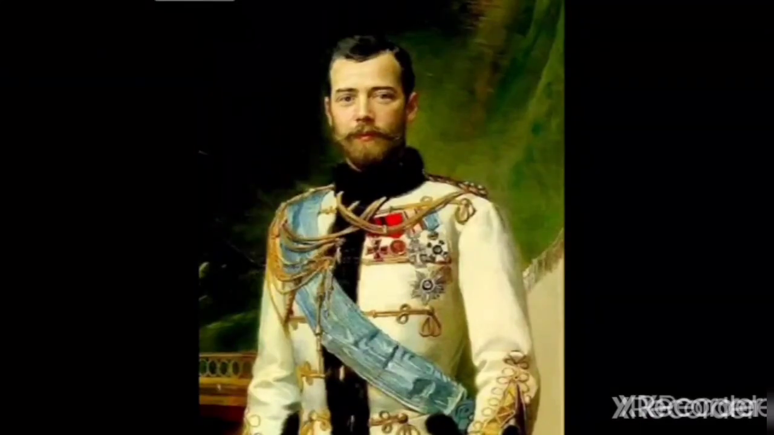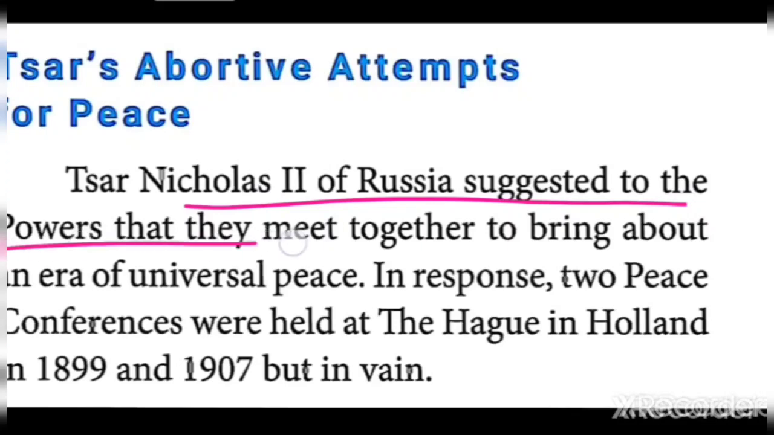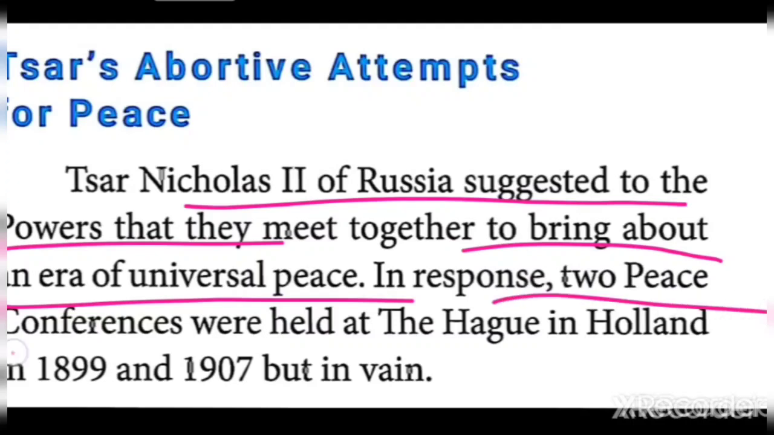What did he do, children? Tsar Nicholas of Russia suggested to the Allies, in order to bring peace in the world, universal peace, that we should conduct one meeting. He was telling that. So in response, 2 peace conferences were held.